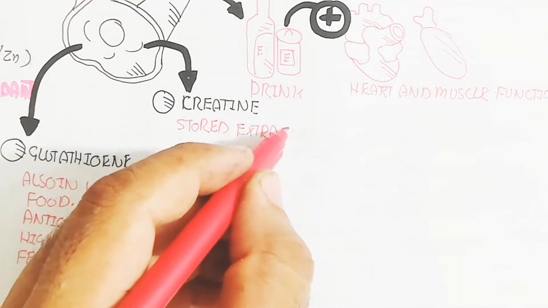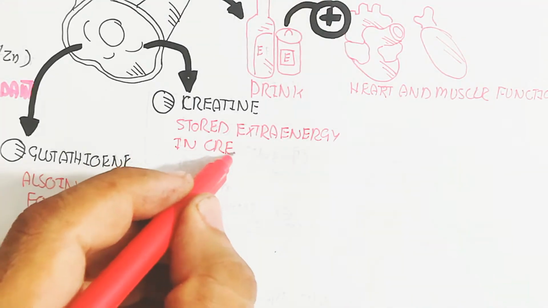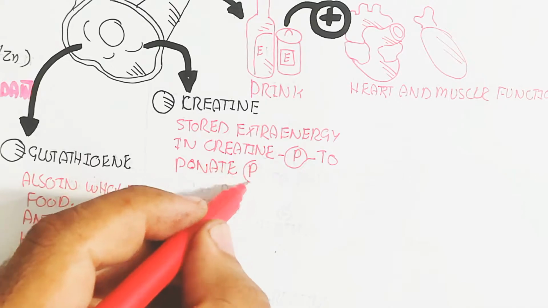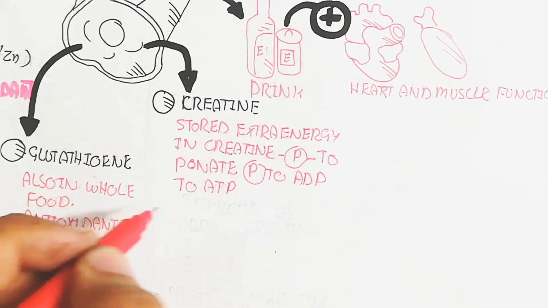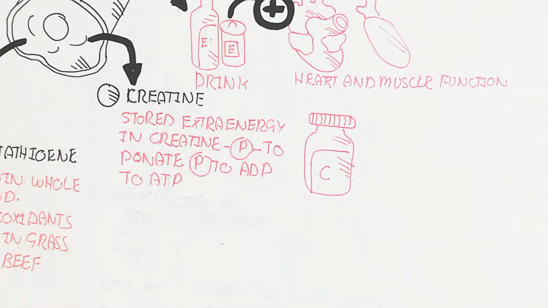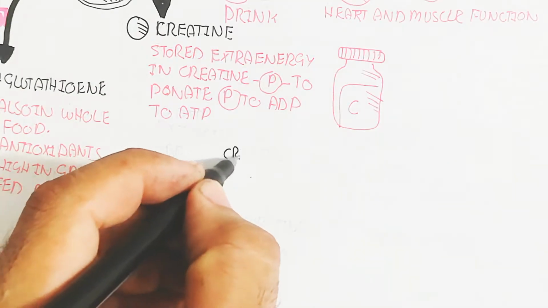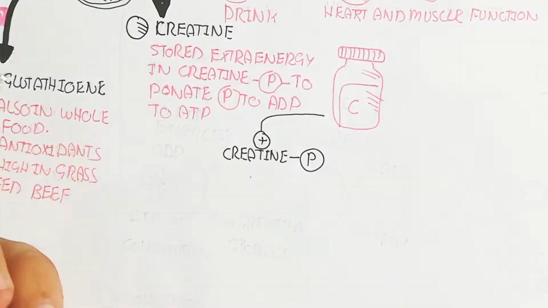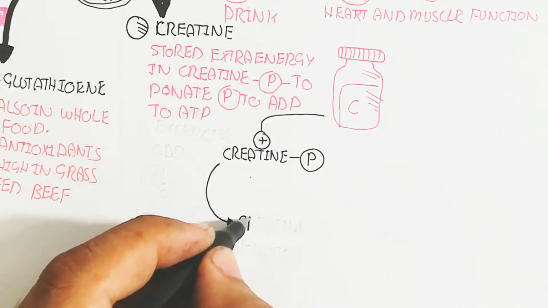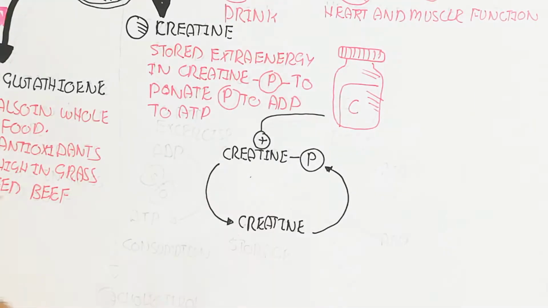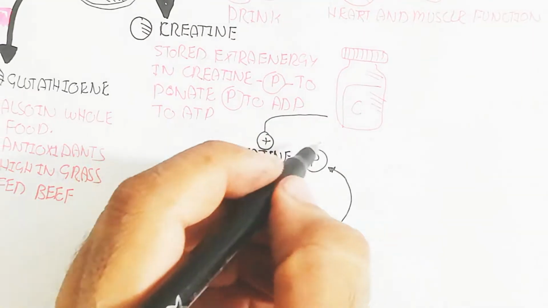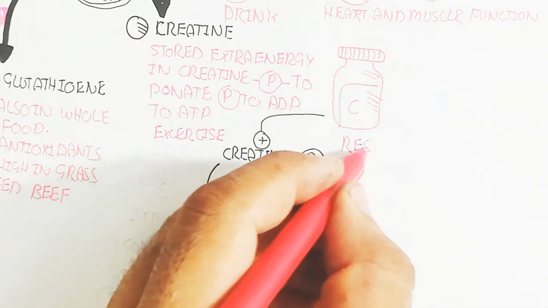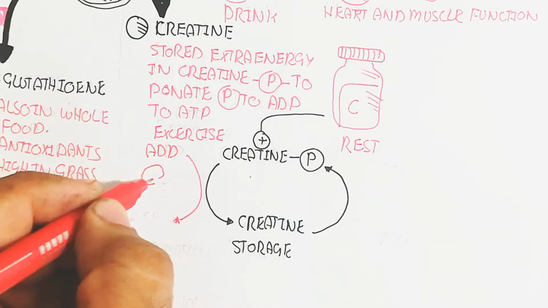And here is the creatine. This creatine basically stores extra energy in creatine phosphate to donate the phosphate to ADP to make ATP during exercise. So remember, let's begin to understand the mechanism of creatine. This is a supplement but also present in meat. So the creatine converts into creatine phosphate. How? When we rest.